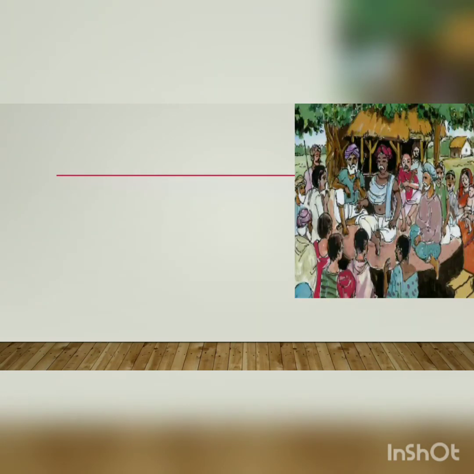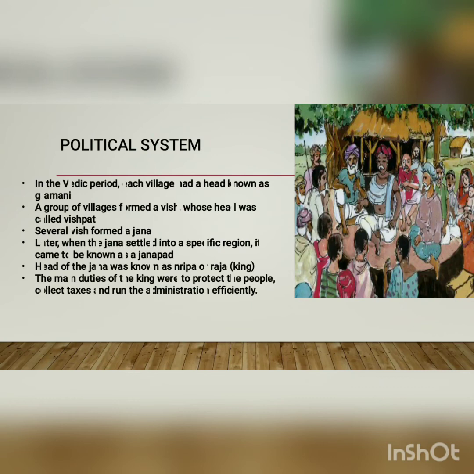Our last topic in this lesson on the Vedic civilization is the political system. In the Vedic period, each village had a head known as a Gramani. A group of villages formed a Vish, whose head was called a Vishpati. Several Vish formed a Jana. Later, when the Jana settled into a specific region, it came to be known as a Janapada. The head of the Jana was known as a Nripa or king, which is the Raja. The main duties of the king were to protect the people, collect taxes, and run the administration very efficiently.